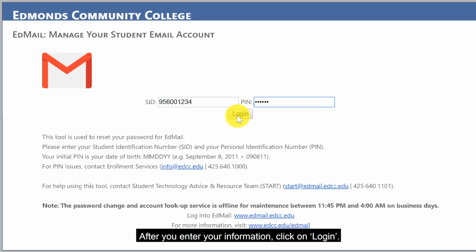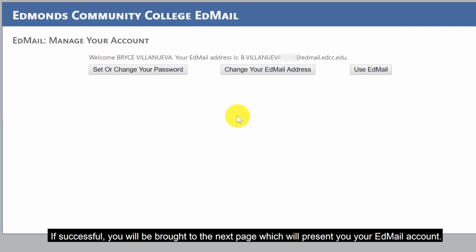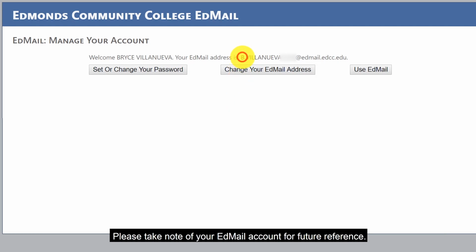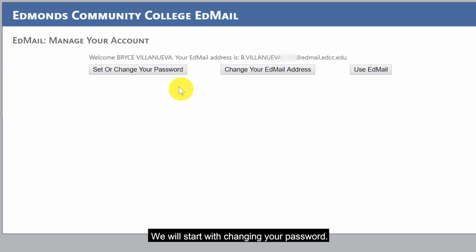After you enter your information, click on Login. If successful, you will be brought to the next page, which will present you your EdMail account. Please take note of your EdMail account for future reference. On this same page, you will be presented with 3 options. We will start with changing your password. Click on the button labeled Set or Change Your Password.